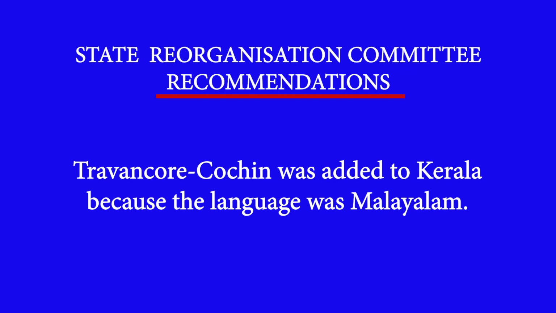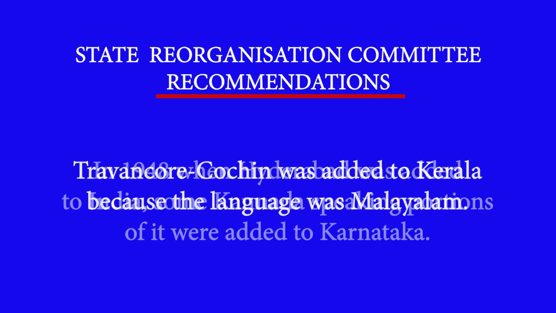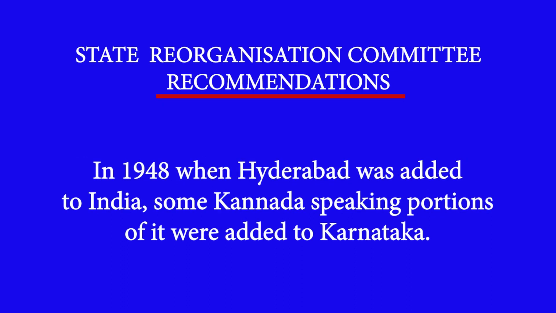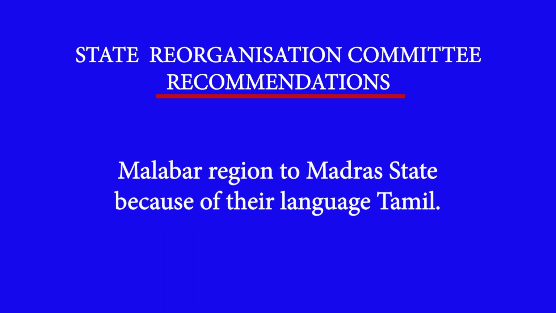The other important thing was that Travancore Cochin was added to Kerala because the language was the same, that was Malayalam. Then Hyderabad to Karnataka, the language was similar, that is Kannada, and also the Malabar region to Madras because of the language, that is Tamil. So these states were clubbed together and made into huge states like Karnataka, Kerala, Tamil Nadu, Andhra. This was the reorganization that was recommended by the committees.